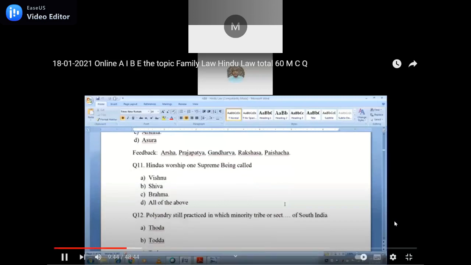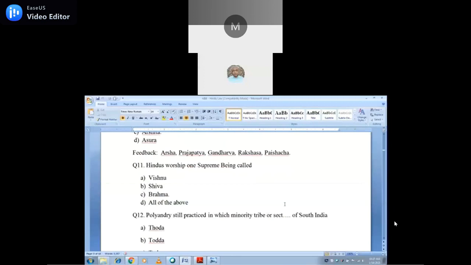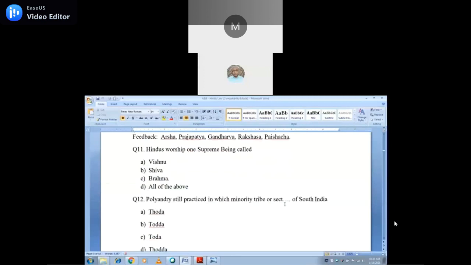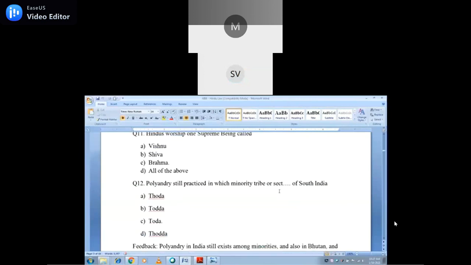So Hindus worship one supreme being called? Who is the supreme? Hindu worship. But I saw Brahma is given as the answer. Anyway, that is subject to correction.